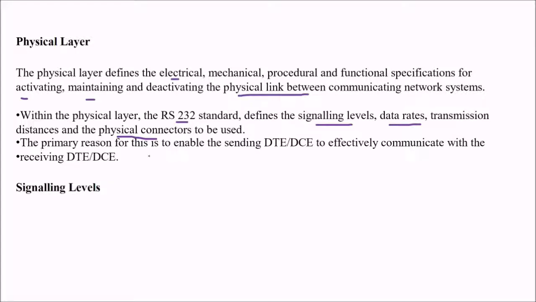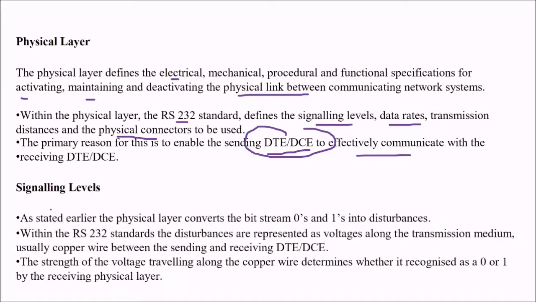The primary reason for this is to enable the sending DTE and DCE to effectively communicate with the receiving DTE and DCE. So, signaling levels. And what about the signaling levels? As we have stated earlier, the physical layer converts the bit stream, 0 and 1, into disturbances.